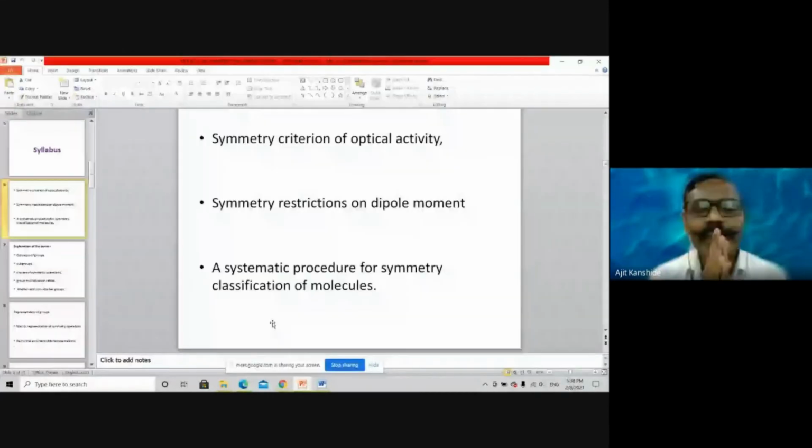About dipole moment, the various point groups and whether dipole moment is possible or not, and if possible, in which direction, that also we can predict sometimes. If center of inversion is present, actually the main point is restrictions. By center of inversion restriction comes, by multiple axes restriction comes, where to move, that's a problem. By a horizontal plane, if it exists, restriction can also come. Because of that we can't find a dipole moment for the molecule. So few molecules are not showing the dipole moment, but exactly what the reason is behind that, you can answer by means of molecular symmetry. And third point, symmetric point group determination or systematic procedure.